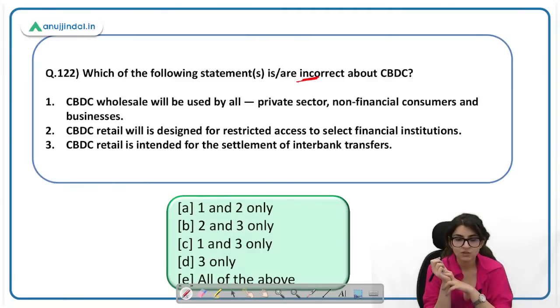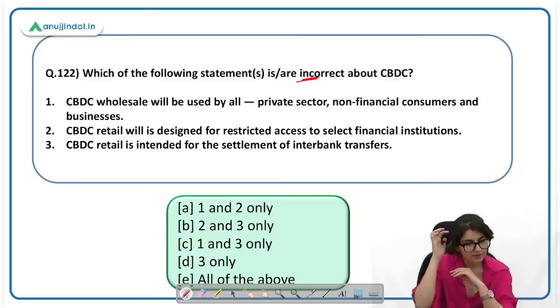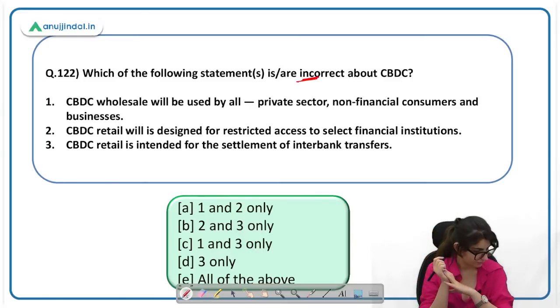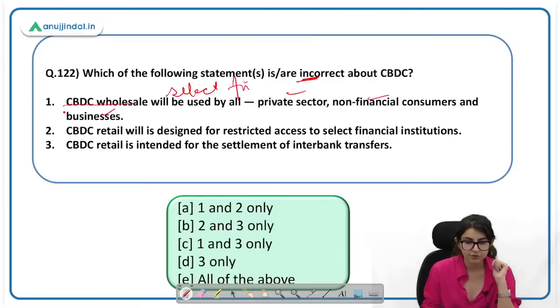CBDC wholesale will be used by all private, non-financial consumers, businesses. Incorrect पूछा है. CBDC retail will be designed for restricted access to selected financial institutions. And CBDC retail is intended for the settlement of interbank transfers. E, very good. Whoever said E to 122 का आंसर A नहीं है, E है. Incorrect पूछा है, incorrect. CBDC wholesale will be used by all private, non-financial consumers, businesses. This is CBDC retail, not wholesale. Wholesale will be for select financial institutions for interbank transfers.